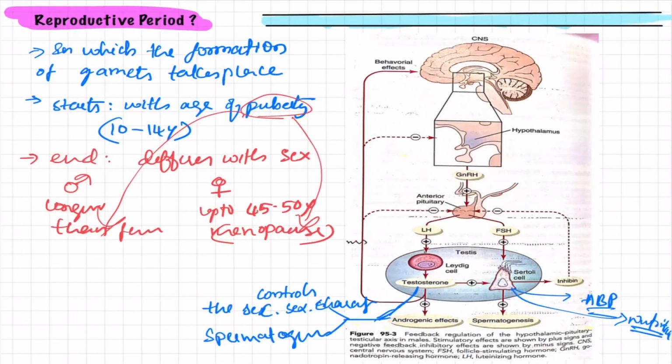After this, the question arises: we are saying that they will have a positive effect on spermatogenesis, but what is that positive effect? That is very important. On which cells do they act positively in further stages, so that spermatogenesis is initiated? The answer is primordial germ cells. What are primordial germ cells? To understand that, let us move to our next slide.